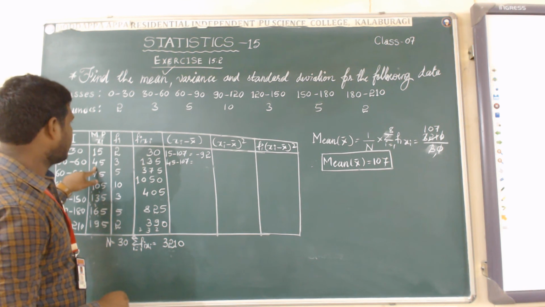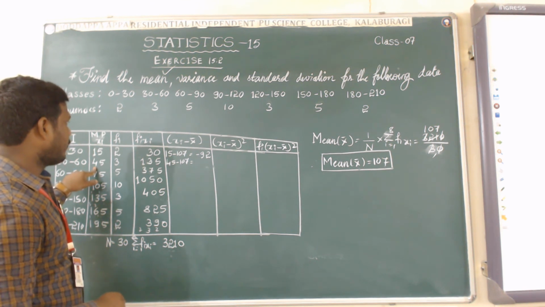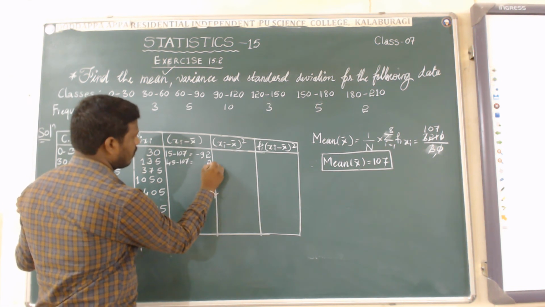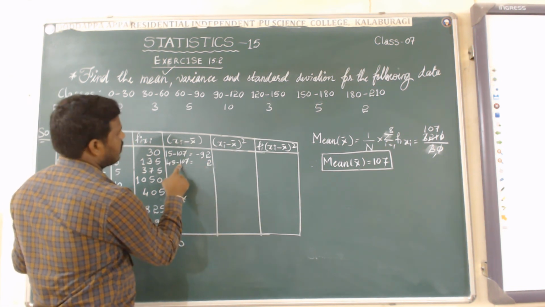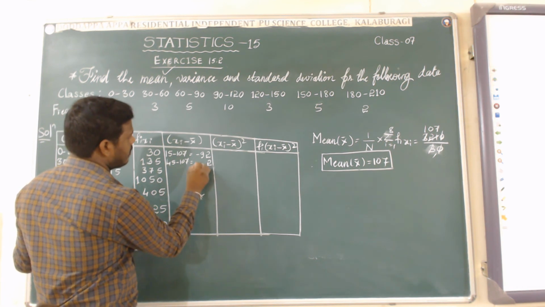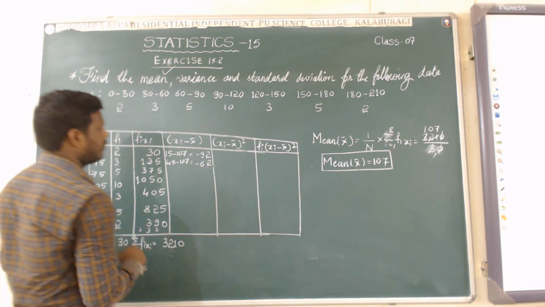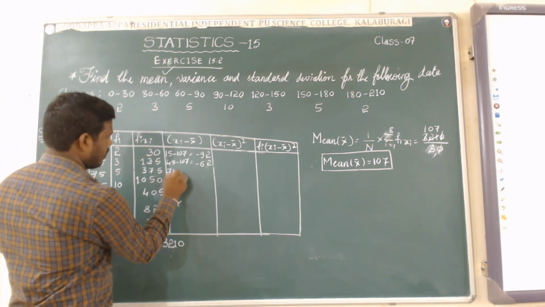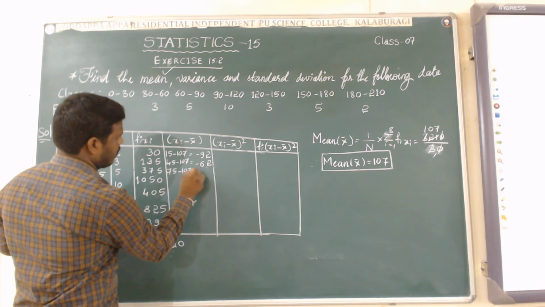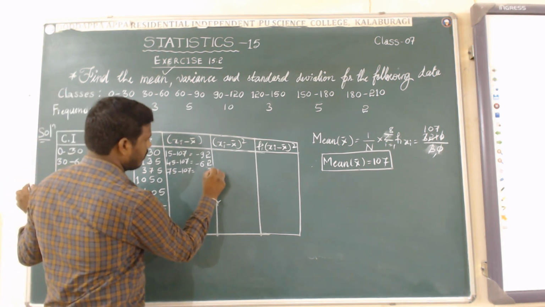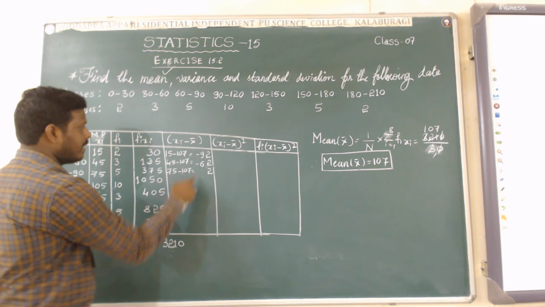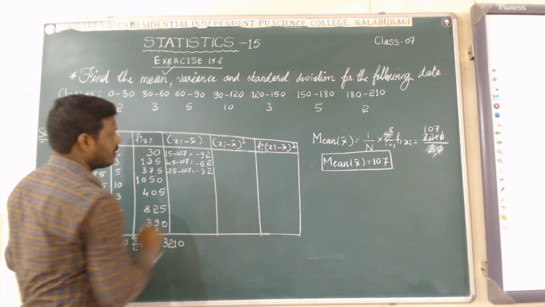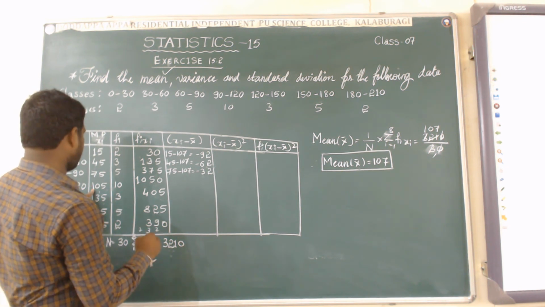See here. Substitute. It becomes minus 62. Next, what is the 75? 75 minus 107. You will get minus 32.